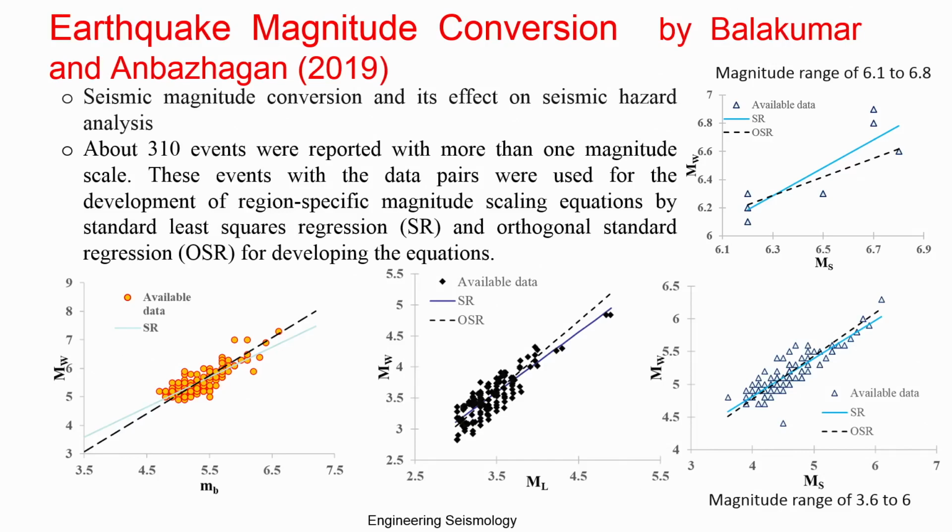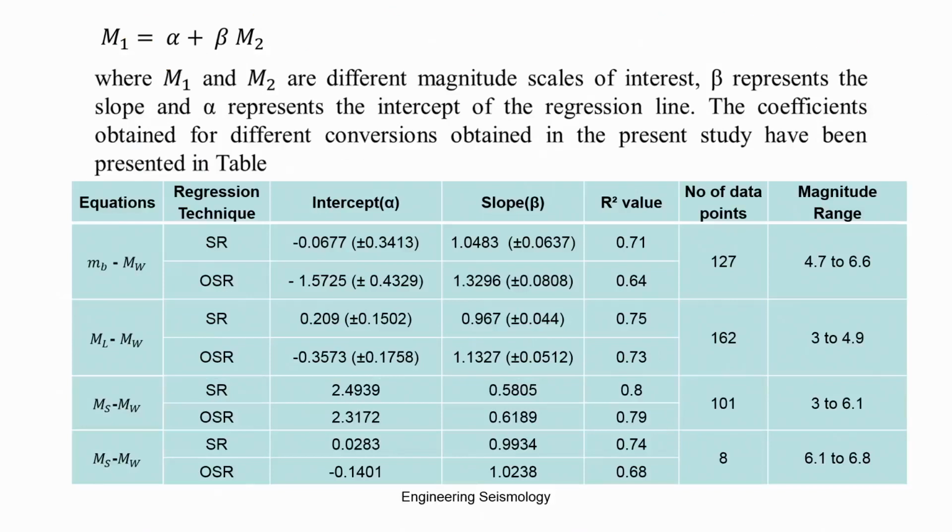We used least square regression as well as orthogonal regression. We even studied the effect of the regression model on the conversion equation and that effect on the hazard. This paper was published last year, about one year back. This is the general functional form we used for the model, and this is the equation we have given. You can see Mb to Mw, ML to Mw, Ms to ML, the number of data points, the R square value, and the applicable magnitude range. Okay. So I am only presenting this equation from the paper.